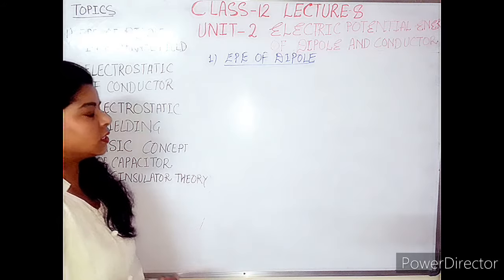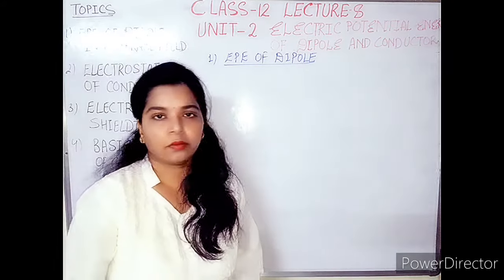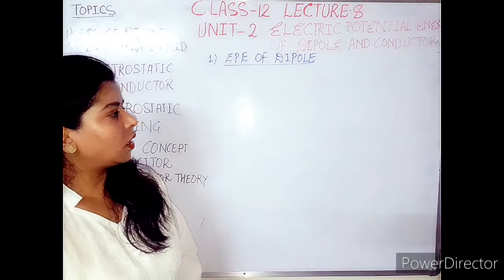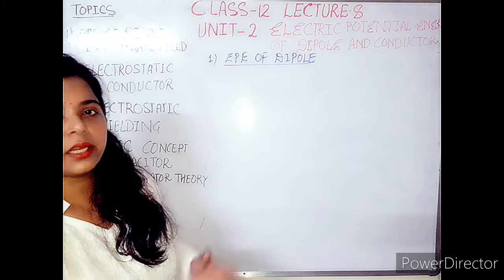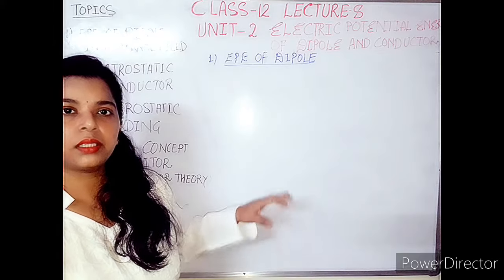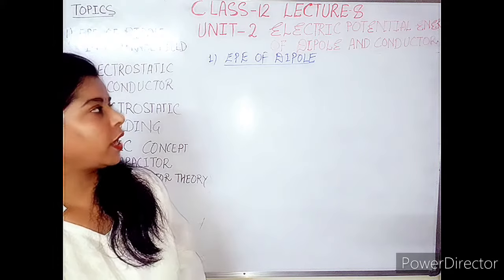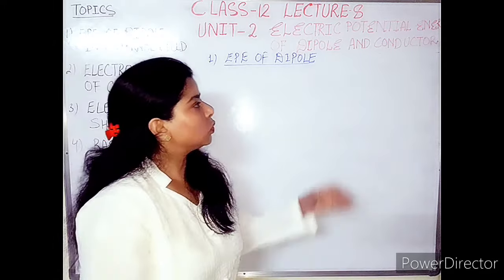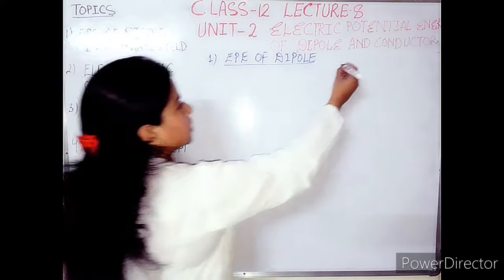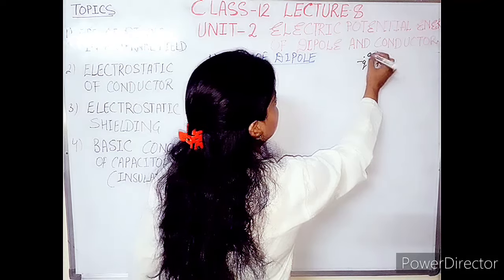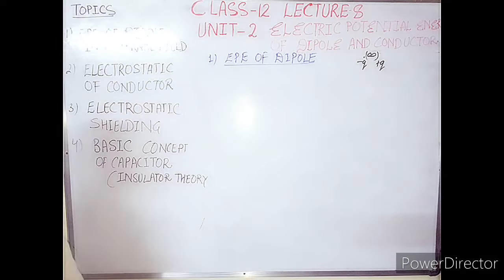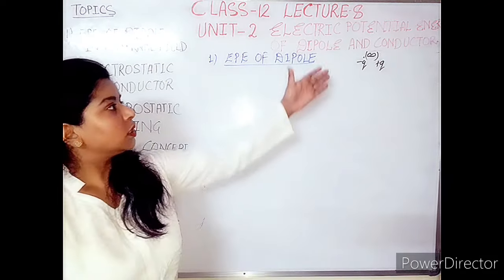Okay, now we will discuss the next case, when the dipole is placed in an electric field by method number 1. What will happen if the two charges, minus Q and plus Q, are present at infinity? This is method number 1. I told you that we can solve the case by two methods. So this is method number 2.